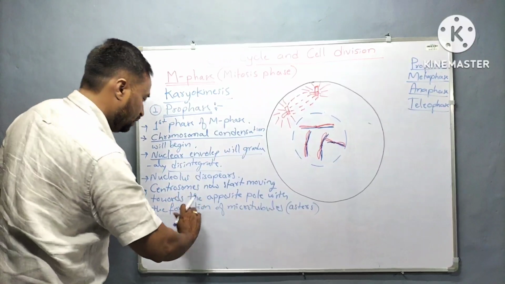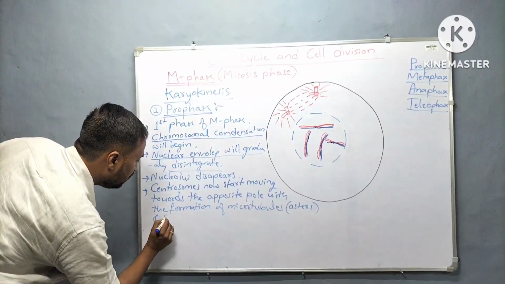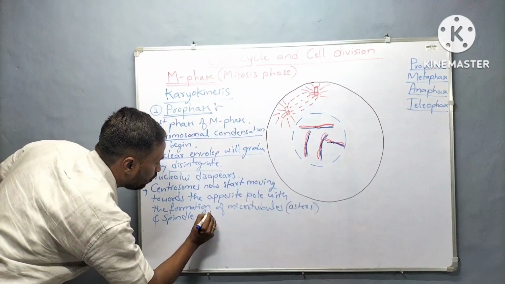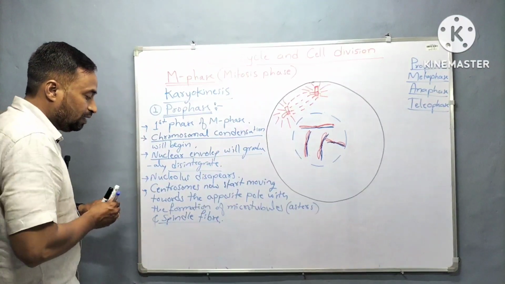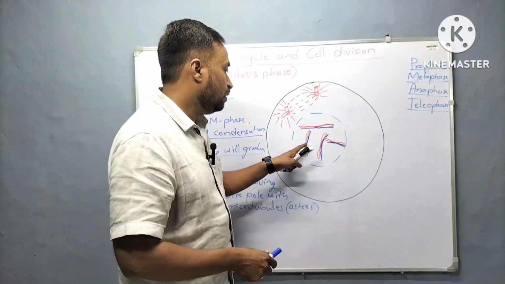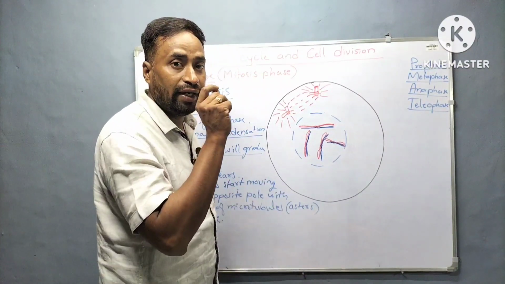Okay, so with the formation of microtubules called asters and spindle fiber, there is an important role of spindle fiber in the cell division. That is, these spindle fibers get attached to the chromosome at a particular point called kinetochore.